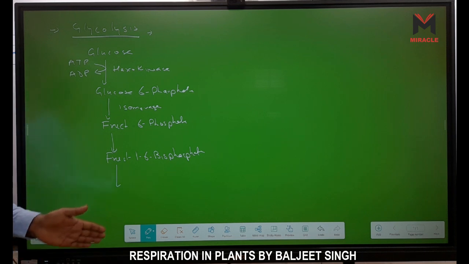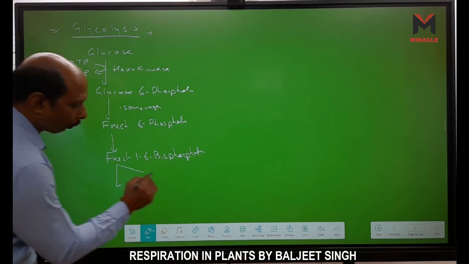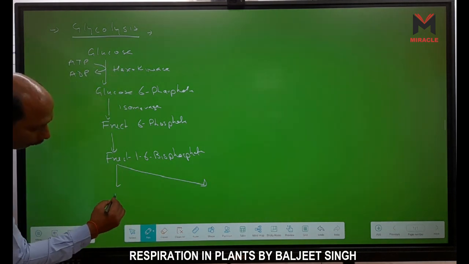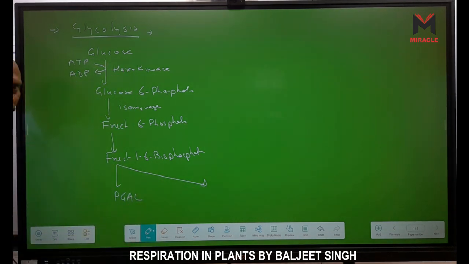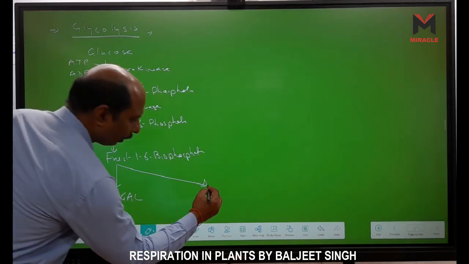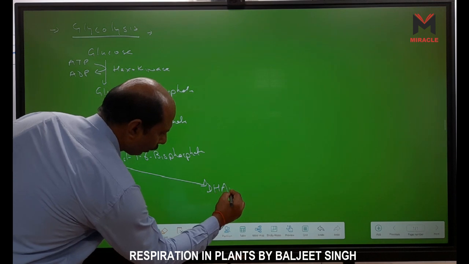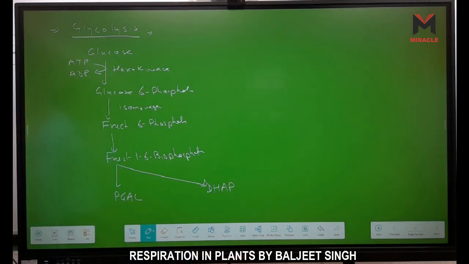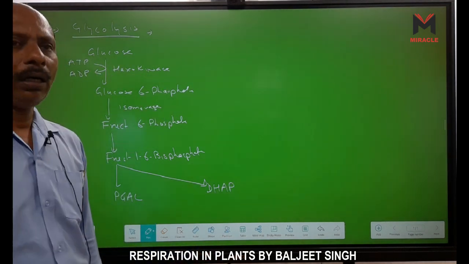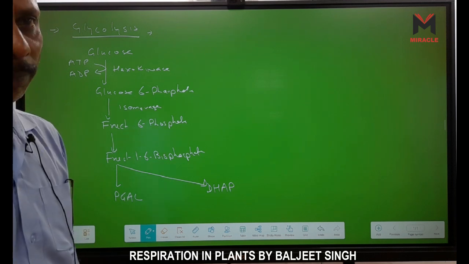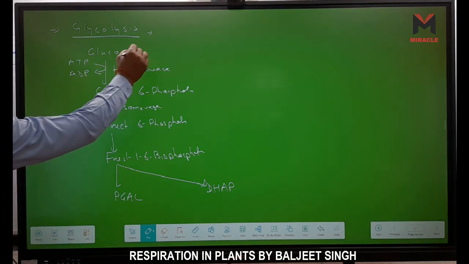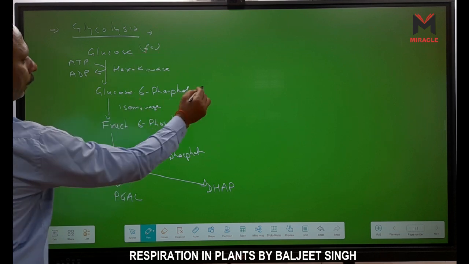it is split in two parts. One is PGAL, phosphoglyceraldehyde, and another we have DHAP. DHAP means dihydroxyacetone phosphate. Look here, this is a 6 carbon molecule, this one is also 6 carbon.